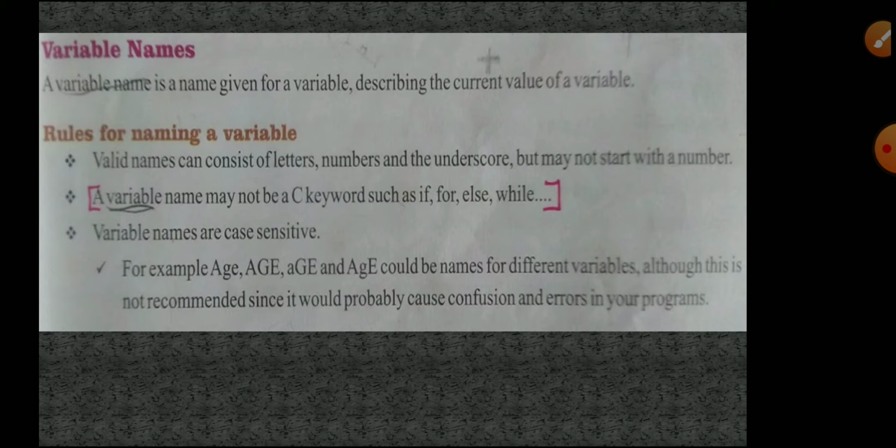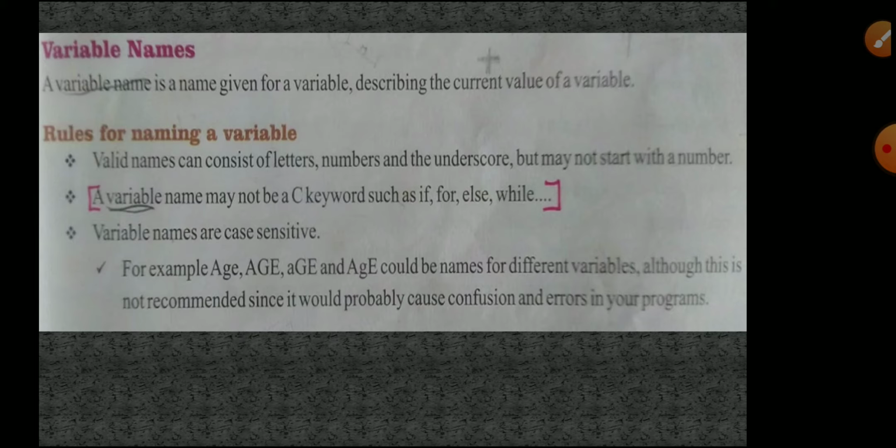That restriction is there in variable declaration. Whenever you declare a variable, start with letters or underscore, and don't use any keyword of C programming language. What are the keywords? If, for, else, while, return, do while, enum. Enum is also a keyword. Don't use these keywords in a variable name.